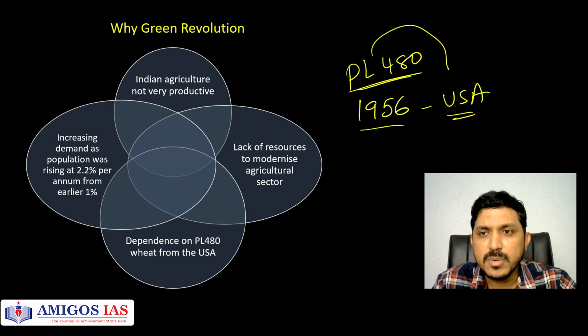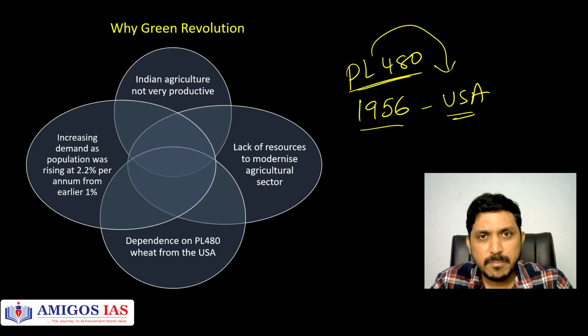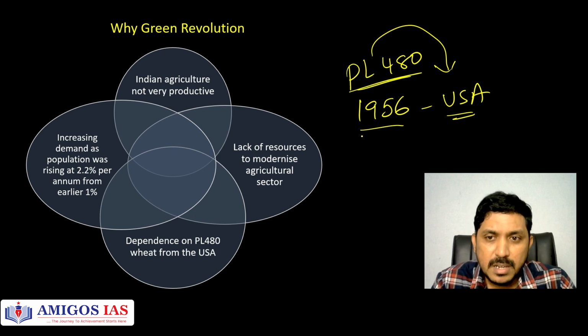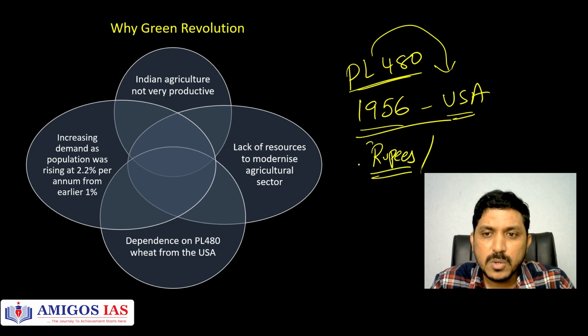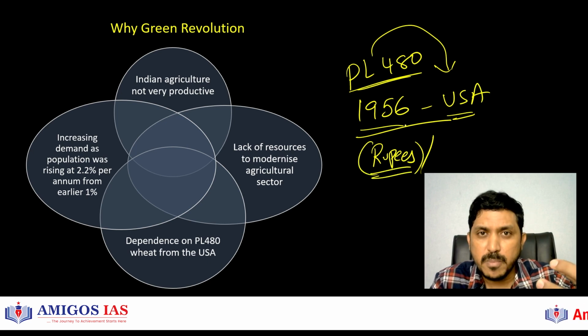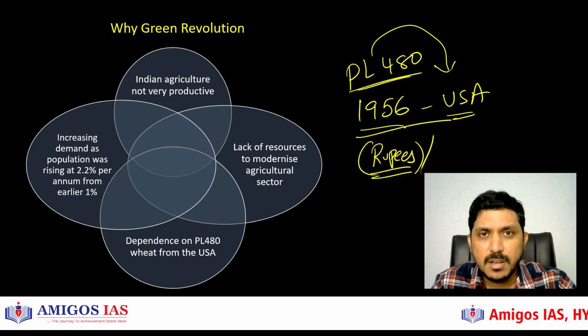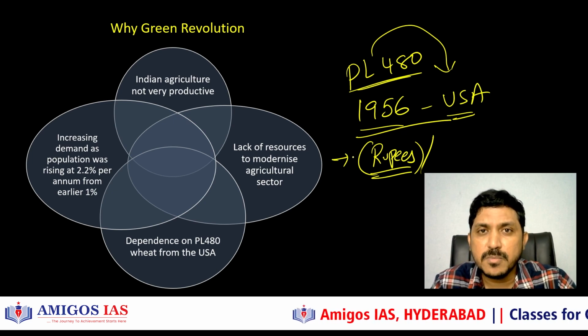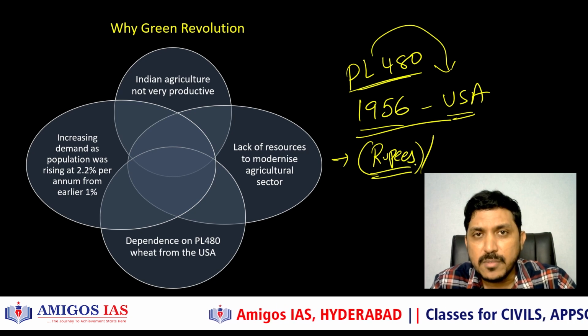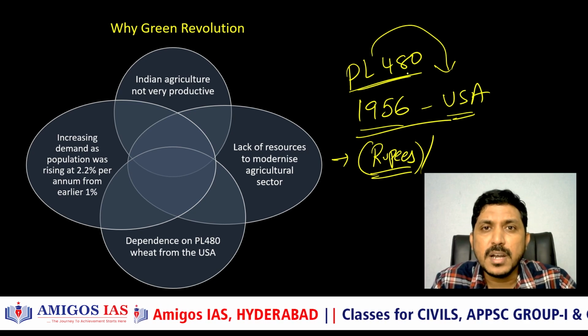It was a public law of USA which prompted the USA to send the food surplus, whatever they have in their country, to the developing or least developing countries. And there, they are going to sell it in rupees. That means whatever the currency of that country is, in that mechanism, they offer these countries the chance to purchase those food grains. India's foreign exchange reserves were not very high, but still we needed to purchase food grains for meeting the food security of Indians, and it was paid in rupees. It is called the PL 480 program.